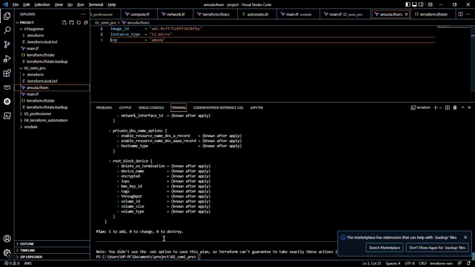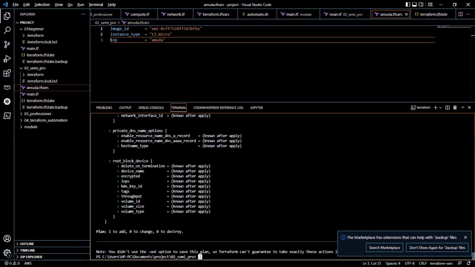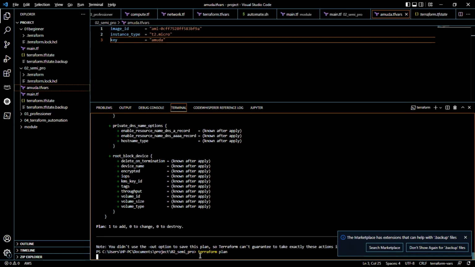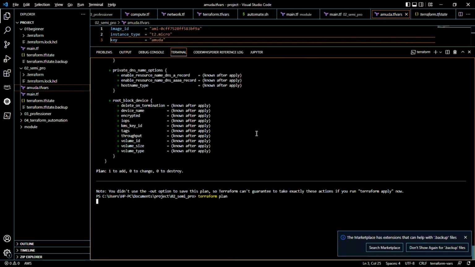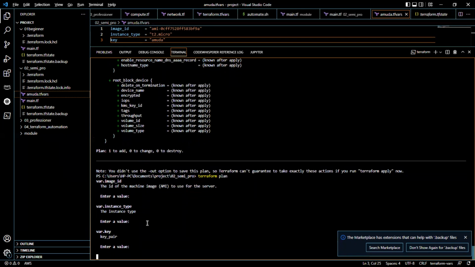Now this is saved already. So if I run Terraform plan again, it's not going to read it. Let's take a look at it. You see the image ID I'll be using server. I have to enter those values because I declared a variable. I have to start entering everything one by one. But I don't want to do that.